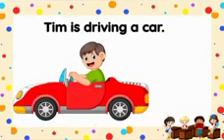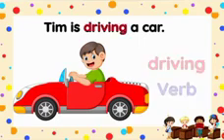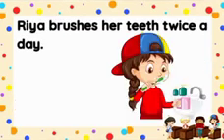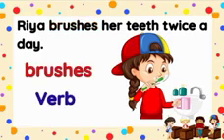Tim is driving a car. Here driving is a word that tells us about an action that Tim is doing. So driving is a verb or an action word. Ria brushes her teeth twice a day. Here the word brushes is a word that tells us about an action that Ria does. So brushes is a verb or an action word.